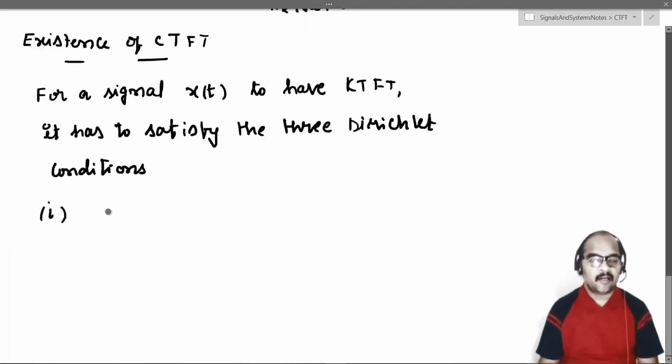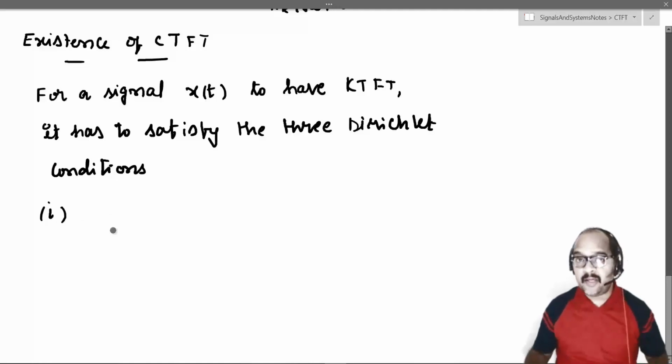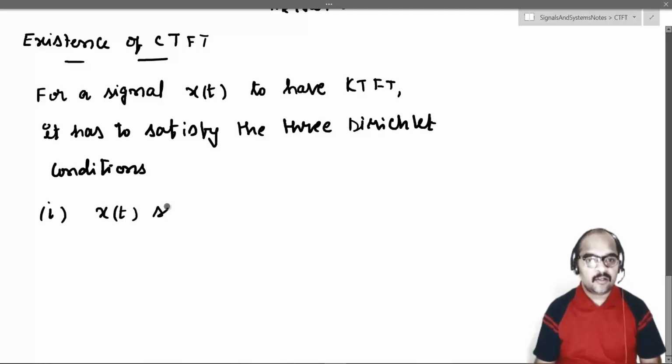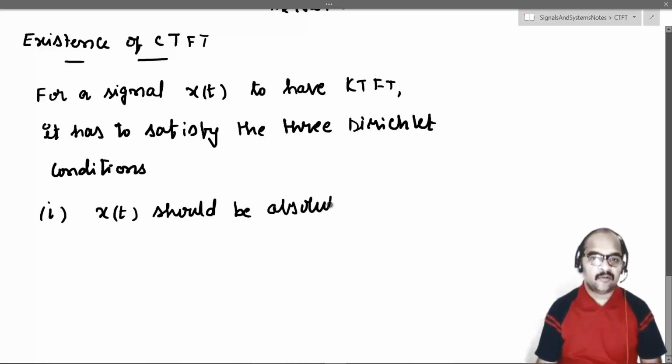The first one: if you look at the Fourier series, we said over a period, x of t. But for the Fourier transform, we don't use the phrase over a period. So what is the first condition? The signal x of t should be absolutely integrable.